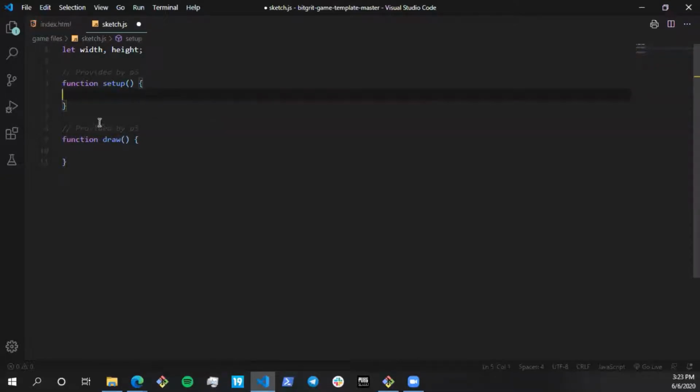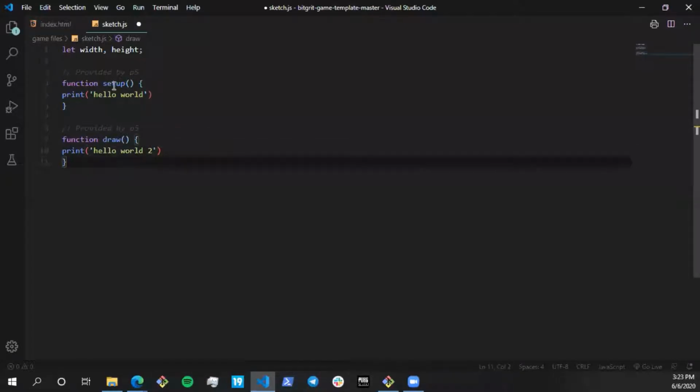So let's talk about setup and draw. Setup is a P5 function which is called only once. And draw, which is also a P5 function, is called as long as your browser is active. If I write a print statement over here, there's no print in JavaScript, but let's say I print hello world. And I'm going to put another, hello world 2, over here.